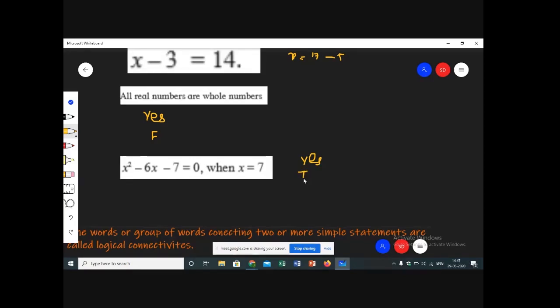Did you all get this? Which are open sentences and which are mathematical statements? Any doubts in this up till now?